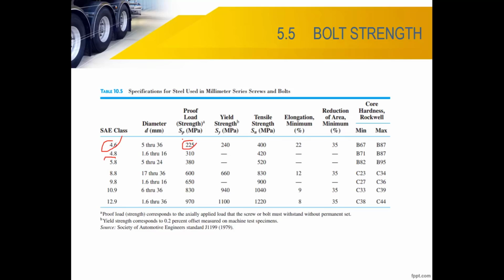you use the proof strength, right? Proof strength. Why don't we use SY? Because the bolt already has initial tension, right? And the proof strength is much lower than the yield strength. So it depends. If you want to use a higher quality grade bolt, you use 5.8. So this is a range of diameter for grade 4.6 and 10. This is the major diameter up to M36.